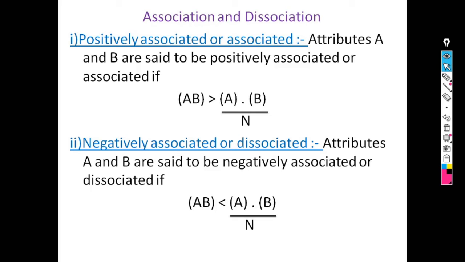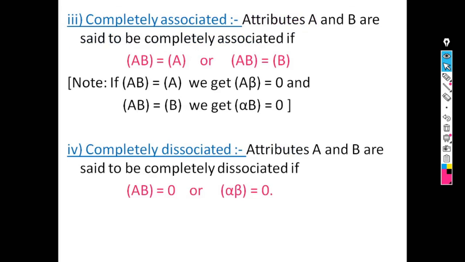Positively associated means AB is greater than A into B by N, and negatively associated means AB is less than A into B by N. Completely associated means AB is equal to A or AB is equal to B, and completely dissociated means AB is equal to 0 or alpha beta is equal to 0. In the next lecture, we will continue with our next topic.